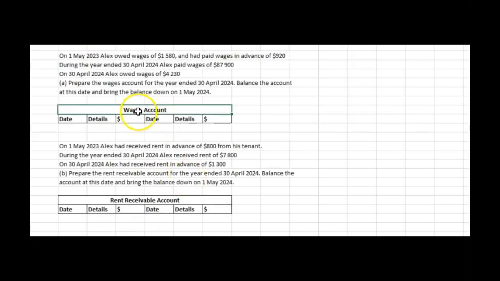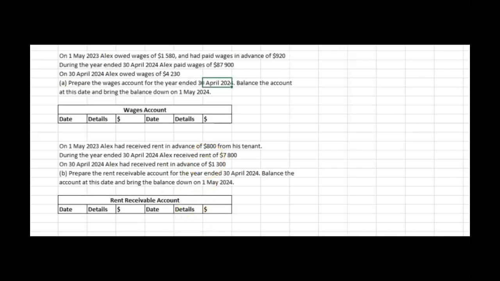First, we begin with figuring out whether the account we are making is an expense or income. We are dealing with wages here, so it's an expense. This step is important because it helps to know whether the subsequent postings should be debit or credit. Next, you write down your accounting year, the year end and beginning of the year, so your accounting year is from May 2023 to April 2024.